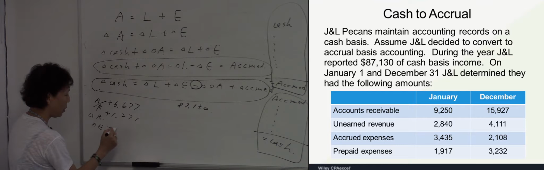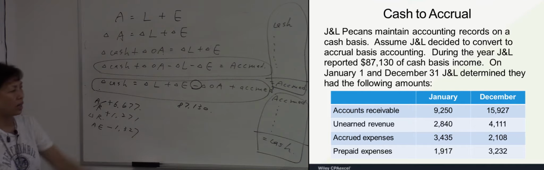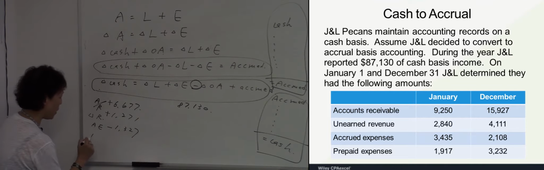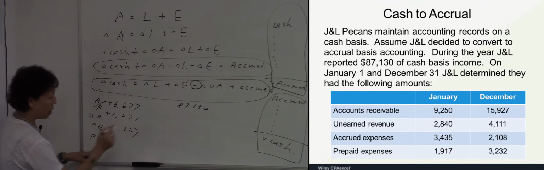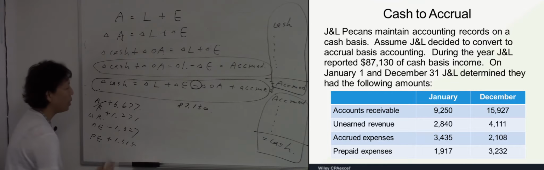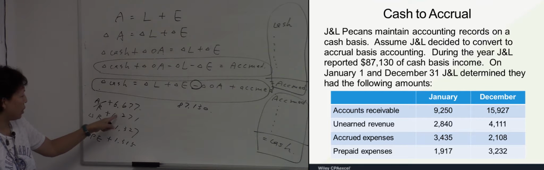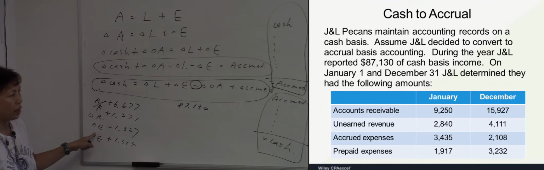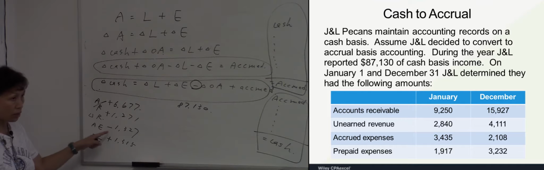How much? 327. Okay? And the last one, prepaid expense. Prepaid expense, we can write PE. And we have an increase of 1315. Okay, 1315. So accounts receivable, we have an increase. And unearned revenue, we have an increase. AE, we have a decrease. And the prepaid expense, we have an increase. Increase means positive, decrease means negative.